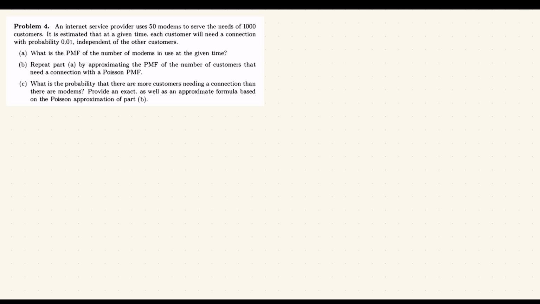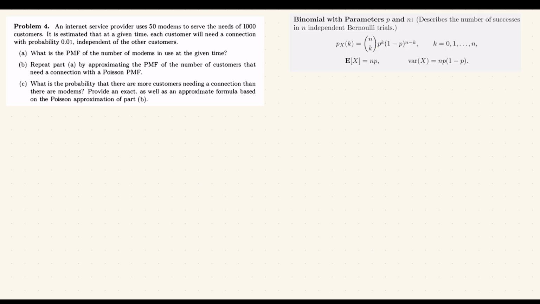Well, for this question, we need to remember what a PMF is, and we also need to come up with a way to solve the problem. As it's asking for the number of modems in use at a given time, I am already thinking about using a binomial PMF. A binomial PMF, if you remember, describes the number of successes in n independent Bernoulli trials. We want to find the PMF of the number of modems in use at a given time.